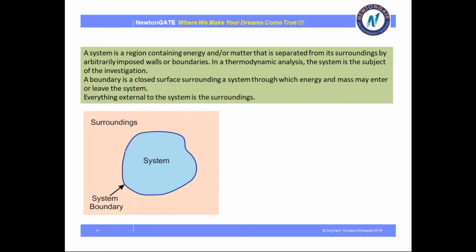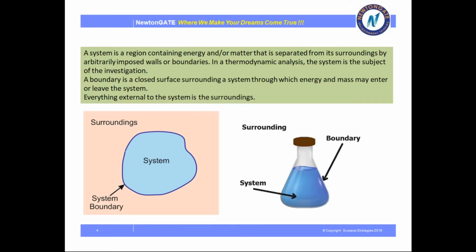And everything external to the system is called surroundings. Here in this picture, in the conical flask, the blue color solution is the system, the conical flask is the boundary, and the external part of this flask is the surroundings.